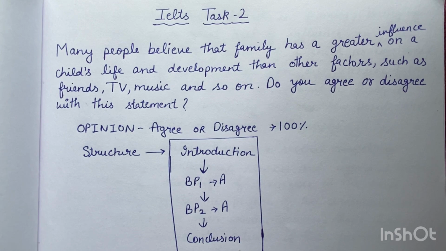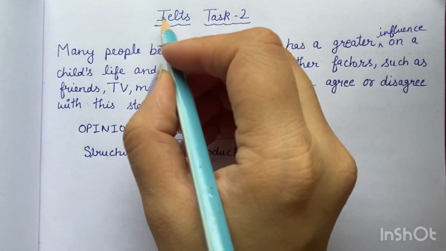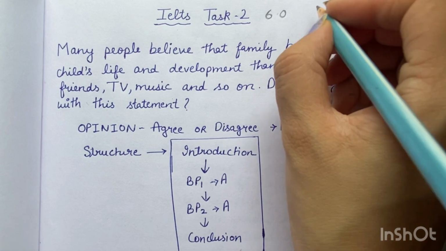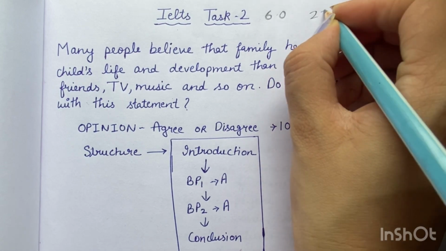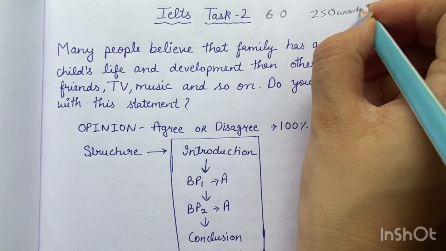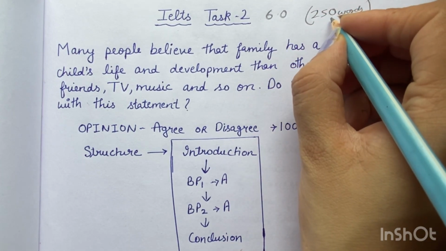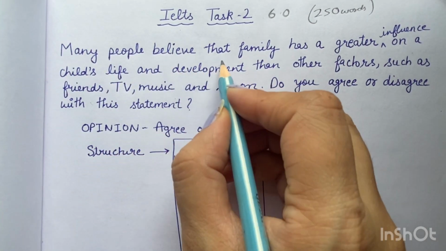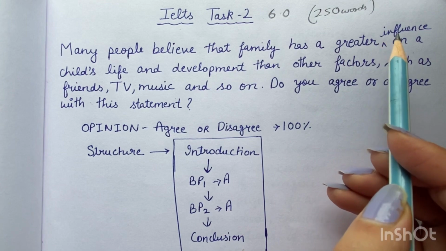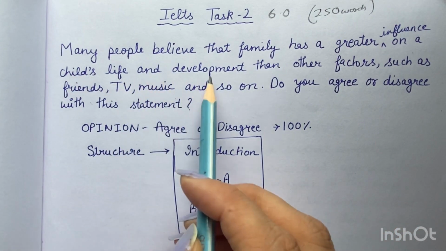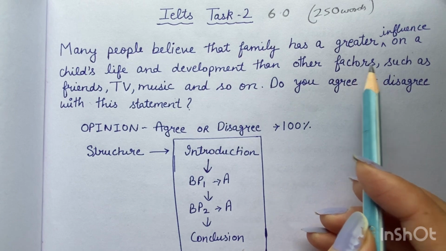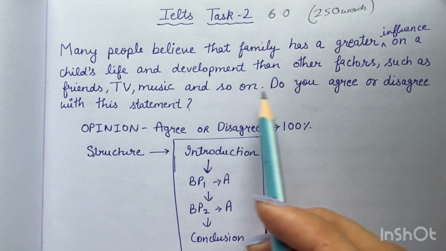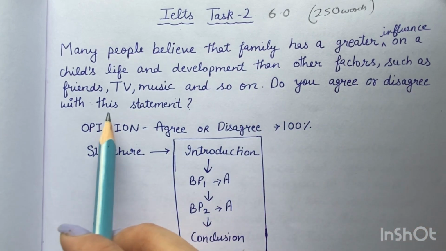So today we will discuss IELTS Task 2, which is of 6 bands, and the word limit is not less than 250 words. It can be more, up to 300, but it should not be less than 250 words. Today's topic is: many people believe that family has a greater influence on a child's life and development than other factors such as friends, television, music, and so on. Do you agree or disagree with this statement?